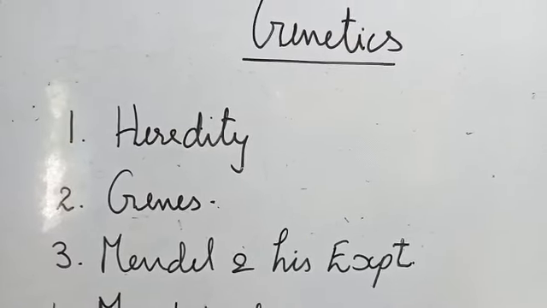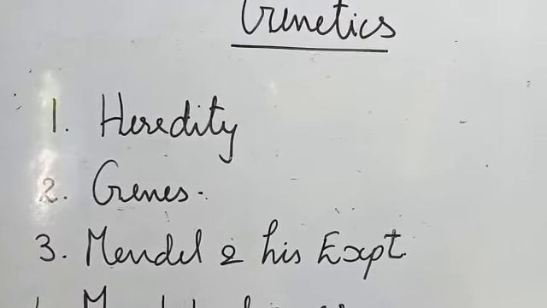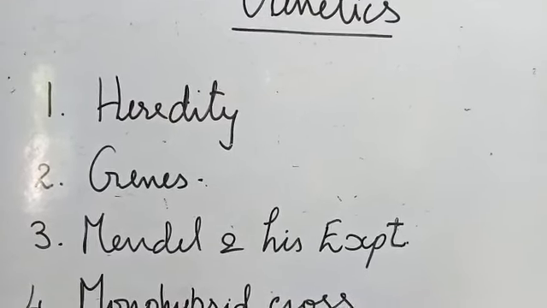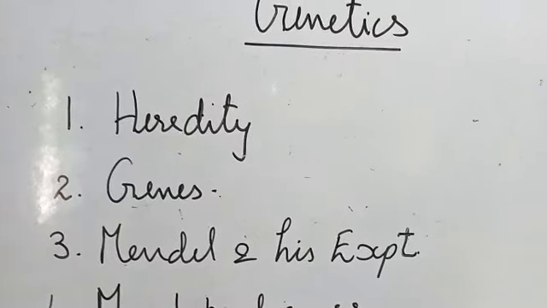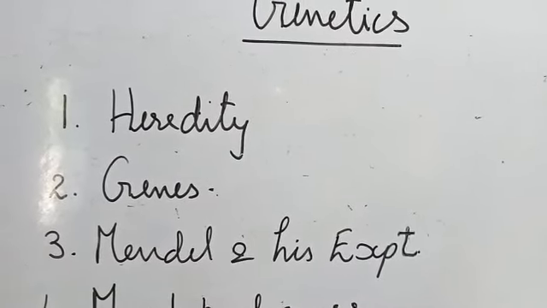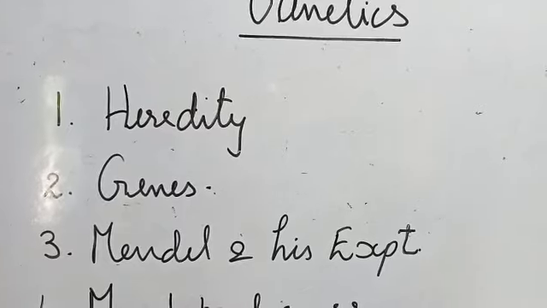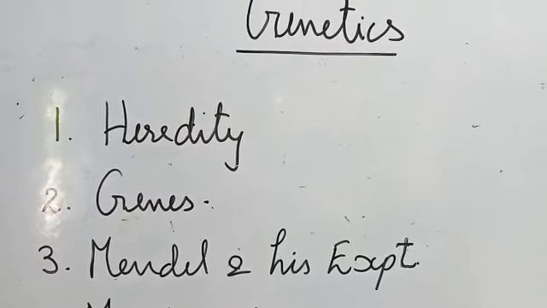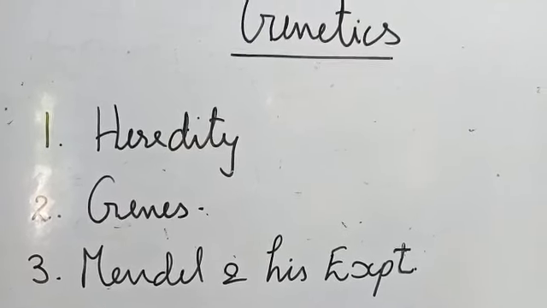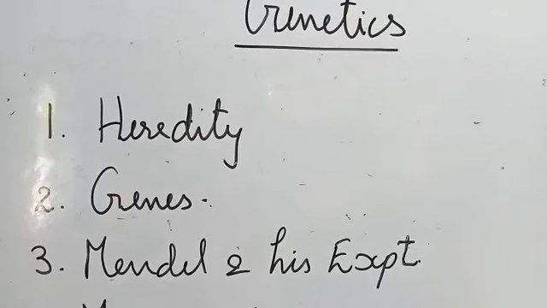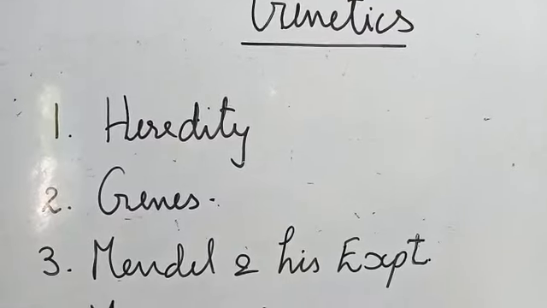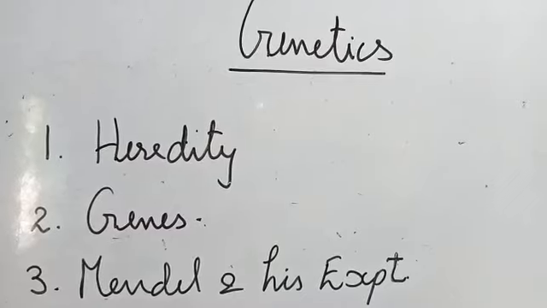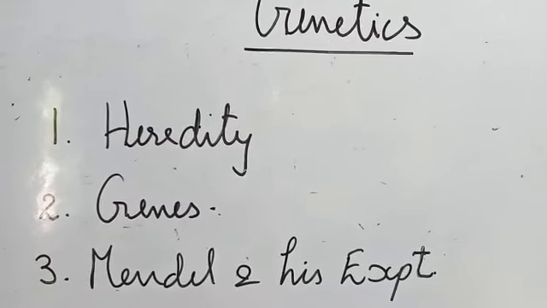How are these characters being transferred from the parent to the offspring? You resemble your parents, your aunt, your grandparents. How do you get these resemblances? How are these characters transferred from generation to generation? All these we will come across in genetics.